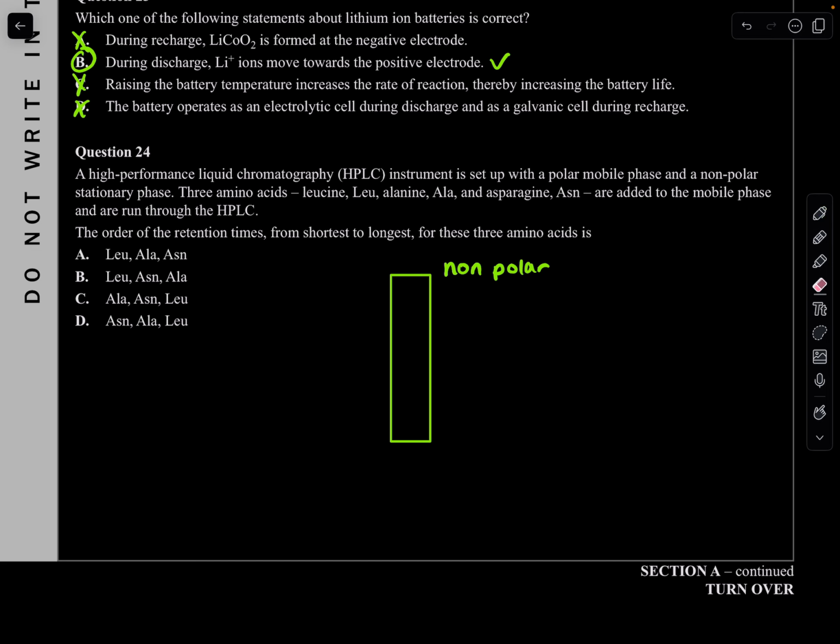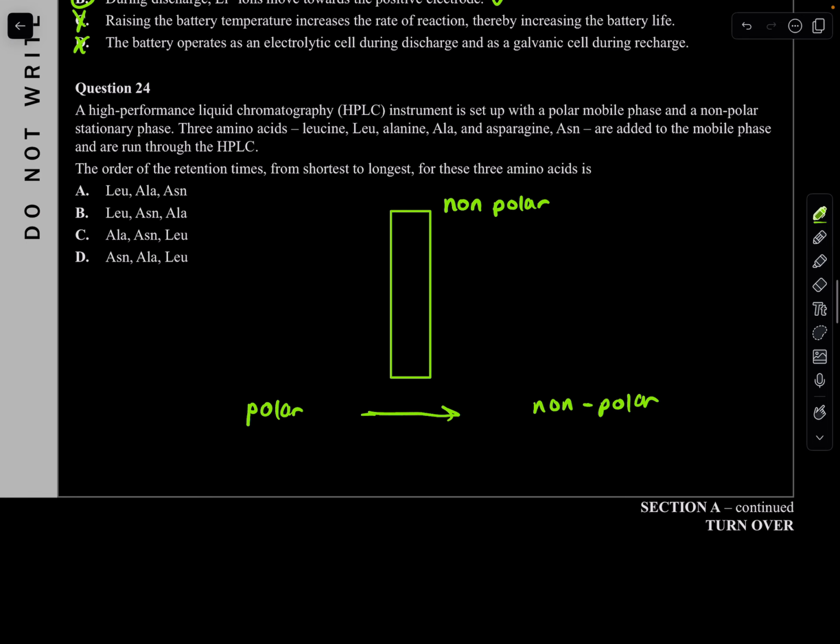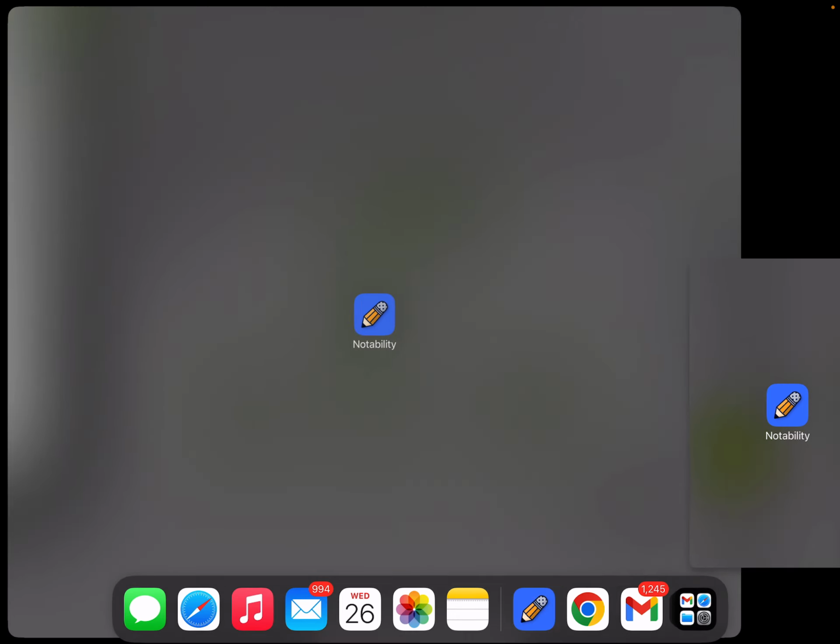So let's write here. Basically what we said is that it's going from shortest to longest. The shorter retention time is when a molecule is more polar, and the longest is when it's non-polar, because non-polar means it's very attracted to the stationary phase. So which of these is more polar and non-polar? We just have to rank them.